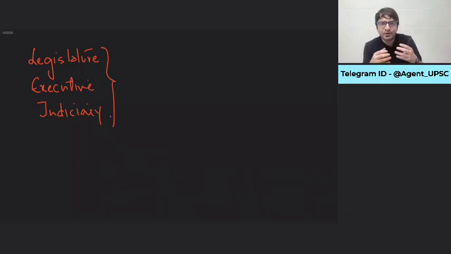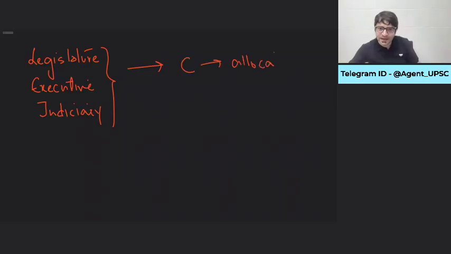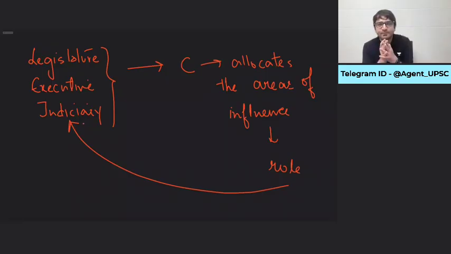If somebody has wronged you, the judiciary, the courts will be there to impart justice, to punish those who are guilty. Where is it mentioned? Where is the role and responsibility of these three organs mentioned? That's mentioned in the Constitution. So what the Constitution also is, it allocates the areas of influence or the role allocation of the three different organs of the state. That also is what a constitution is.